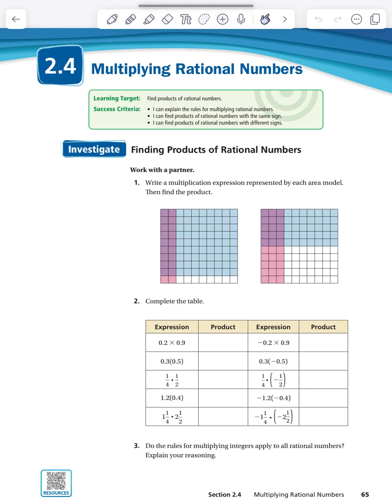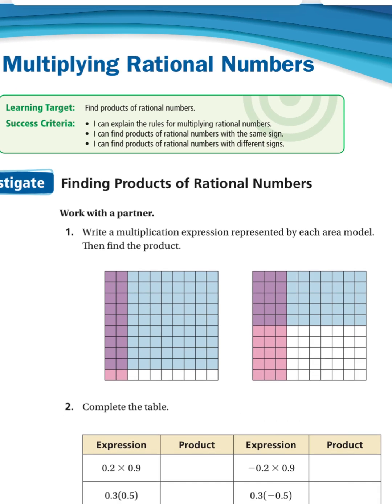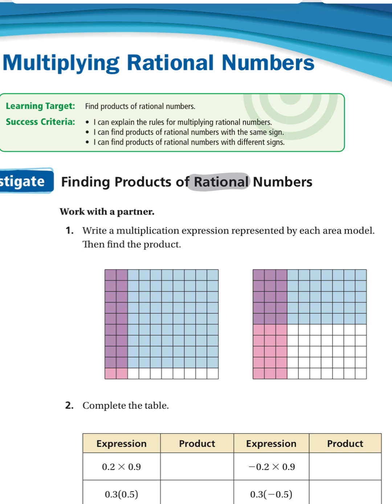Hello, 7th graders. In today's lesson, we are going to learn how to multiply rational numbers. Now, hopefully you remember from our previous notes that a rational number is any number that can be written as a ratio. This includes fractions and decimals, and they can be negative.